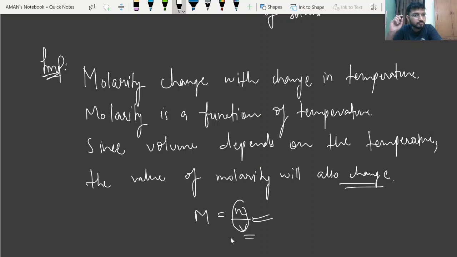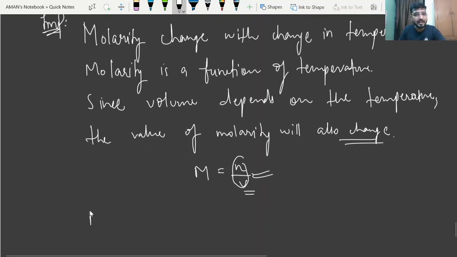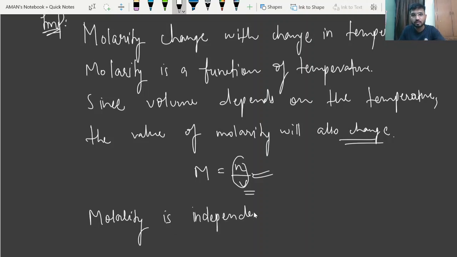But molality is independent of temperature.